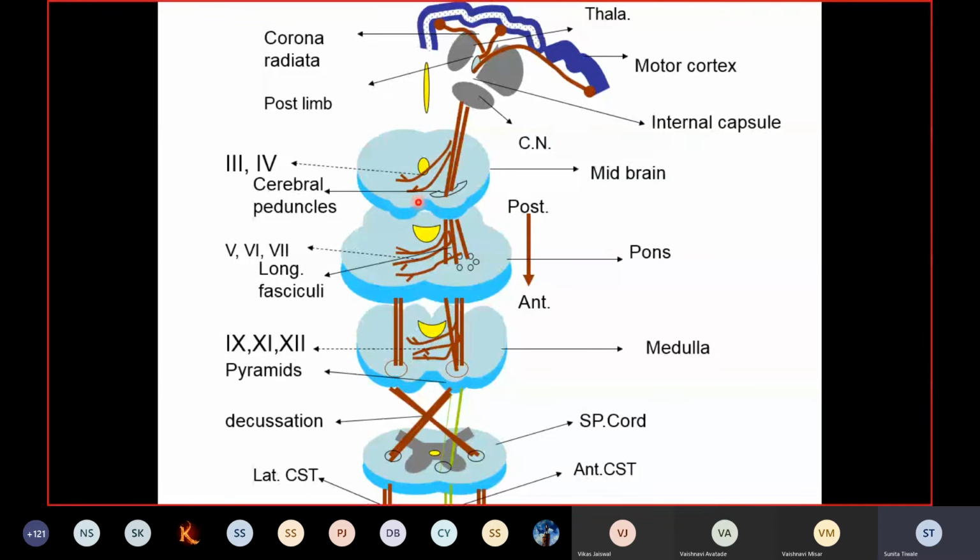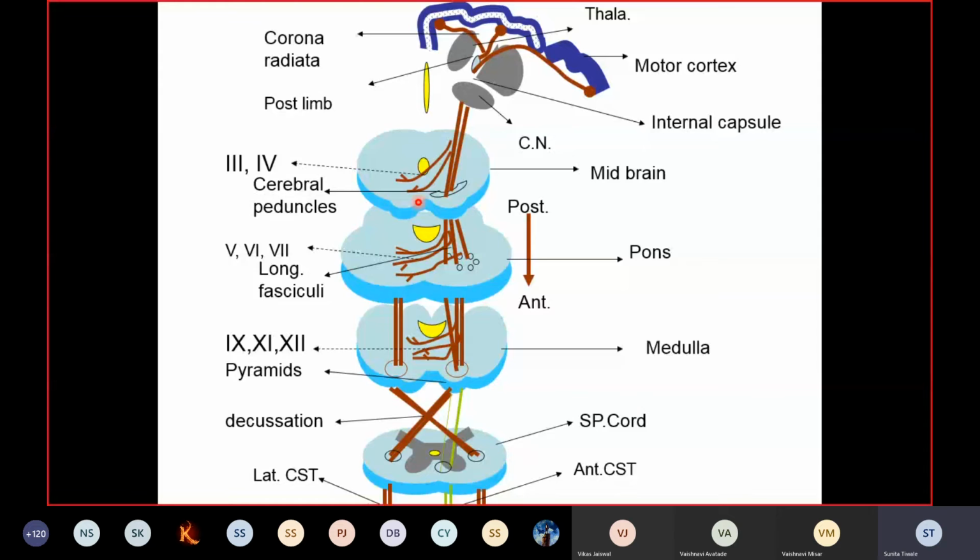cranial nerves. Now, you'll find that the role of these corticobulbar fibers is that they send signals to the muscles of the face, larynx, pharynx, upper jaw and lower jaw. So they are controlling the voluntary movements of the head and neck region. Clear? So that is regarding the corticobulbar tract also.